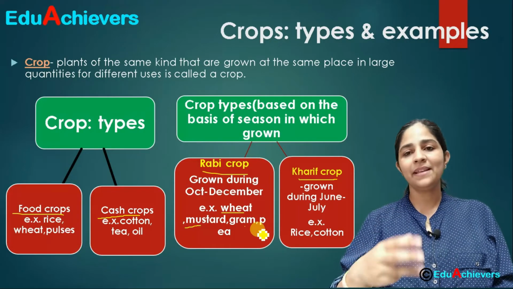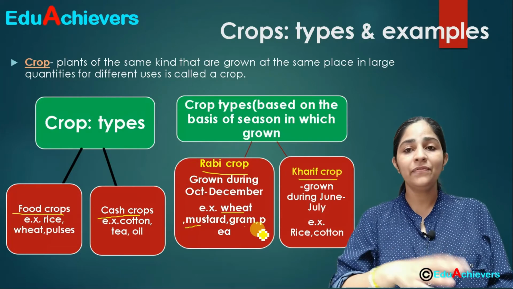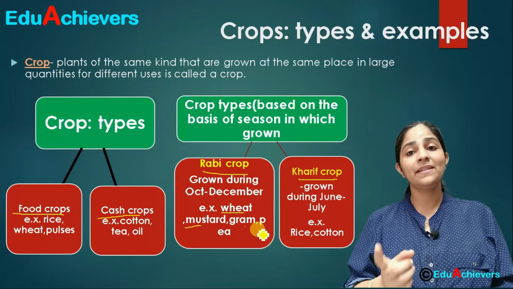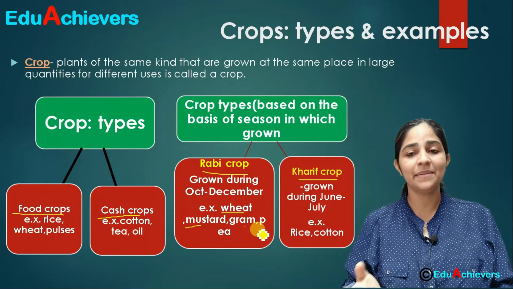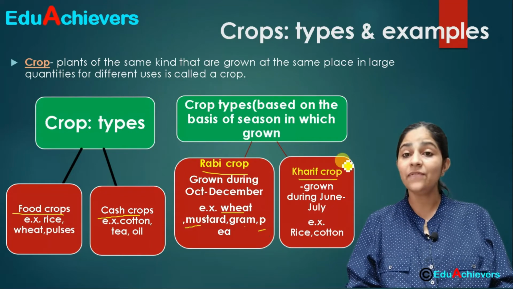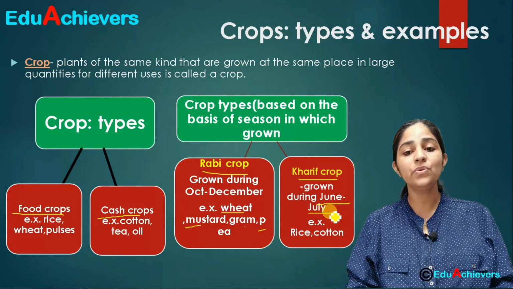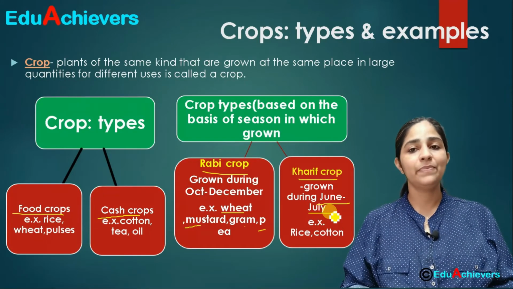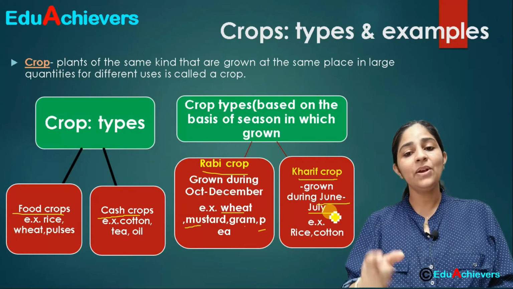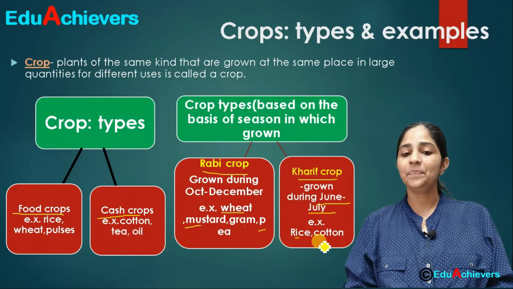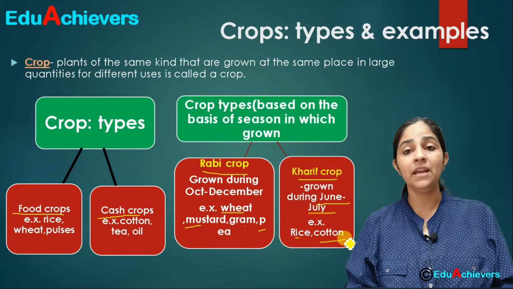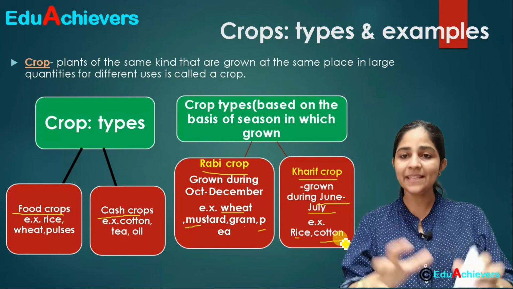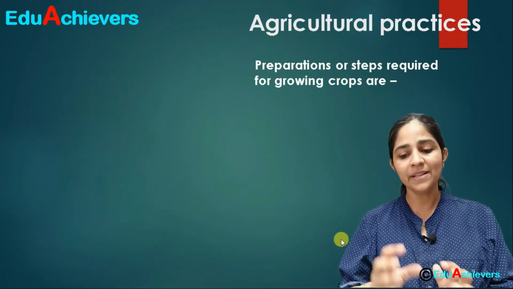If you cross any area with fields around, you will find wheat growing in December and January, which matures in March, and we harvest it at that time. Now the second type of crop is the Kharif crop. Kharif crops are grown during June, July, after the monsoon. Once we receive a good amount of rain and the fields have absorbed good rainwater, then we grow the Kharif crops, which include rice, cotton, maize, and some of the pulses. So those are all Kharif crops. These are the basic types of crops which the farmers grow.